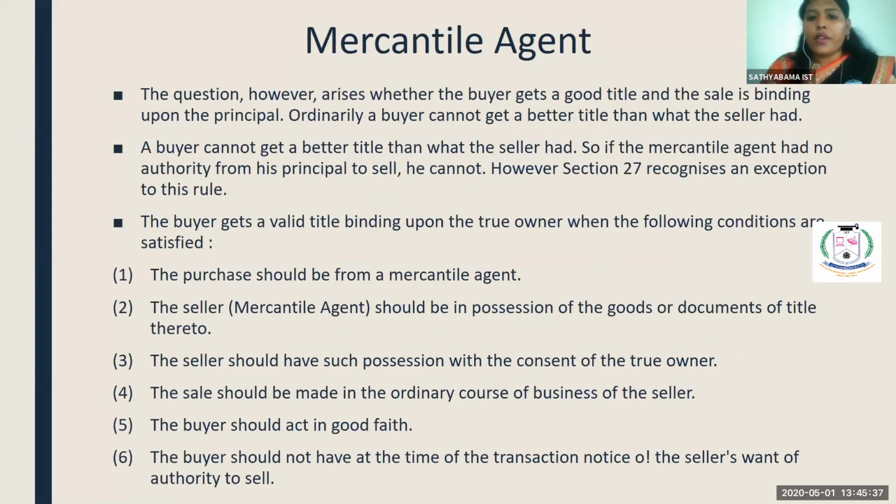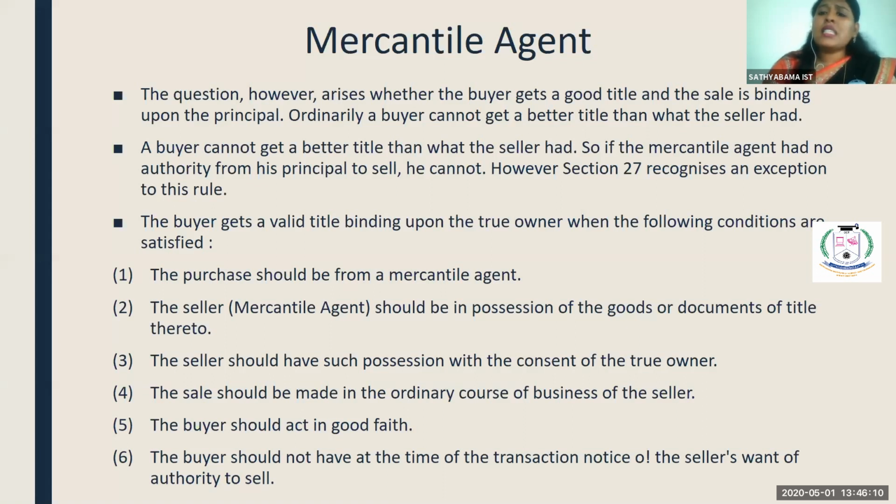So the question arises whether the buyer gets a good title. Ordinarily, a buyer cannot get a better title than what the seller had. So generally, in the ordinary course of business, the buyer will never get a good title on goods if there is any fraudulent transaction, and he will not get a better title than the seller.